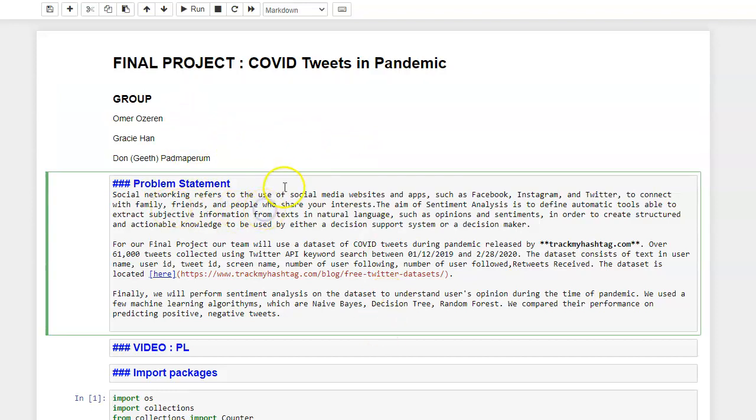We chose to use the Twitter database during the pandemic, which is from trackmyhashtag.com.